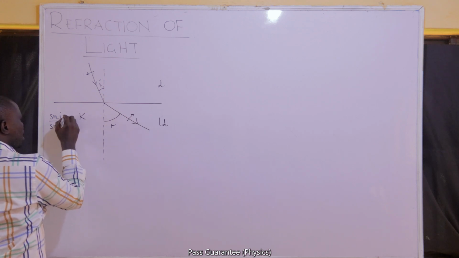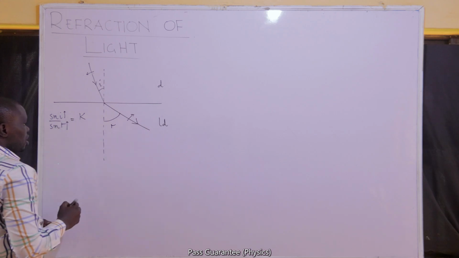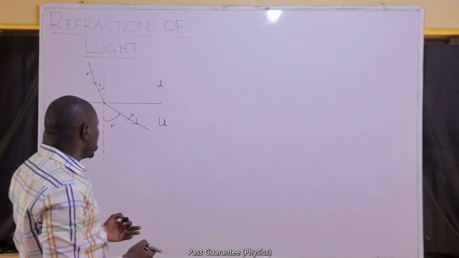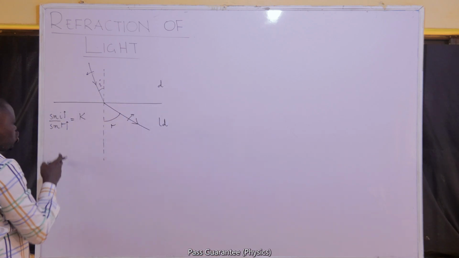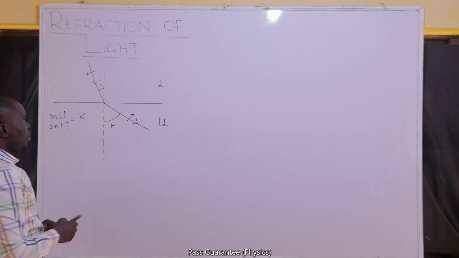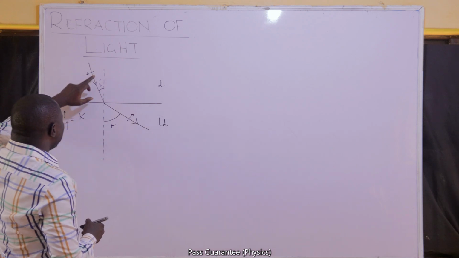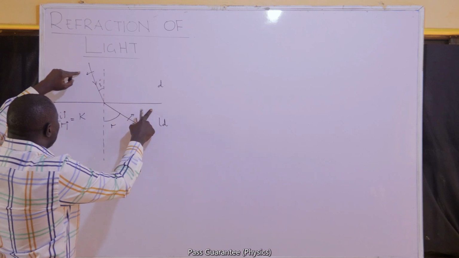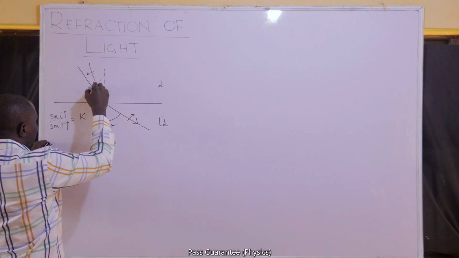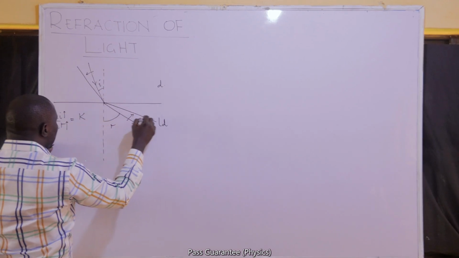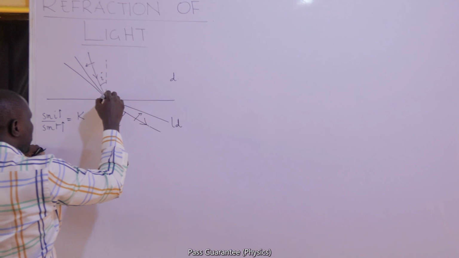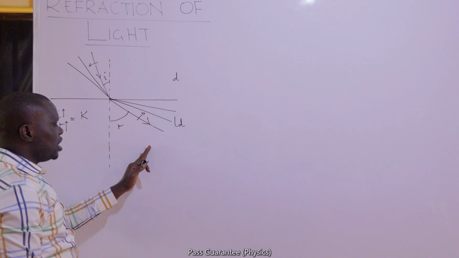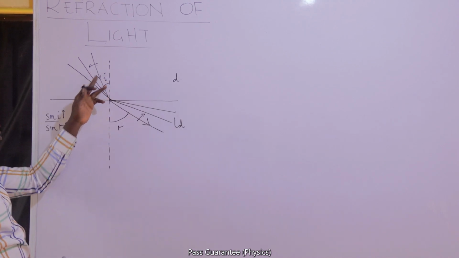That means anytime you increase I, R will also increase, though it may not be by a proportional amount, but it will also increase to ensure that the ratio of the two is still equal. Increase I, we expect that R will increase. In fact, generally, because this is larger, this one will always increase by a greater amount than the amount you have used to increase this.